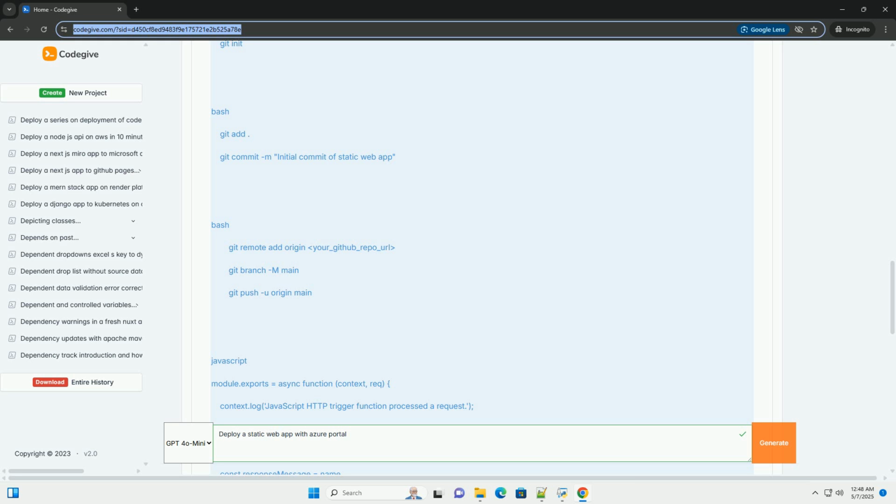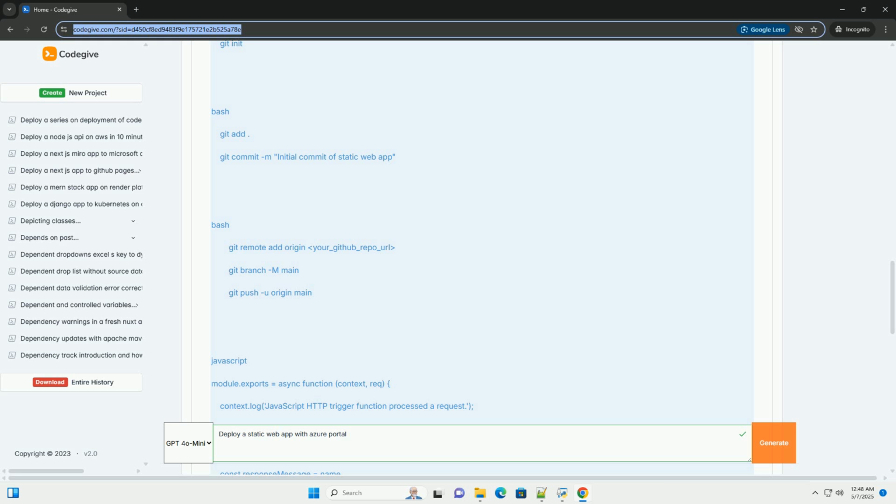4. Configure the static web app. Fill in the following information. Subscription: select the Azure subscription you want to use. Resource group: create a new resource group, for example my-static-web-app-RG, or select an existing one. Resource groups are logical containers for organizing related Azure resources. Name: give your static web app a unique name, for example my-static-web-app. The name must be globally unique within Azure.